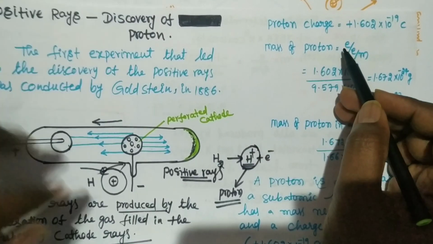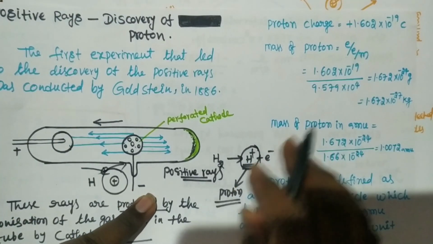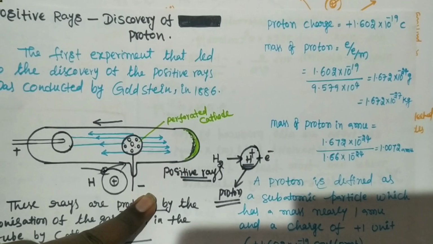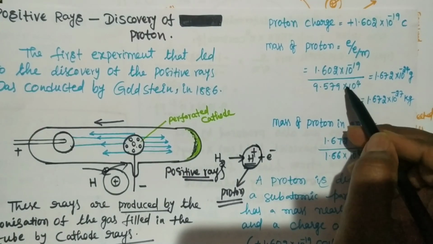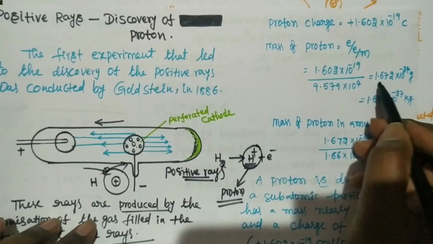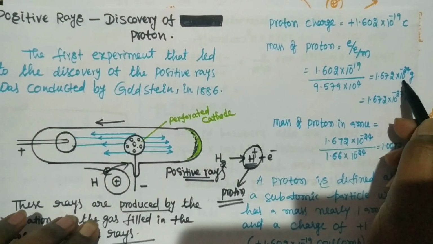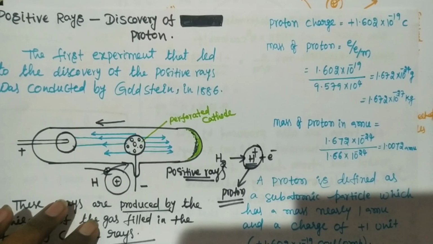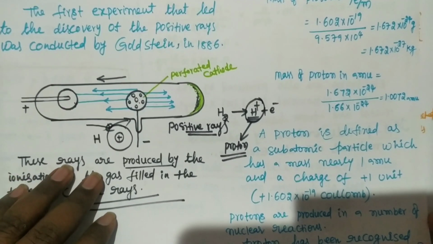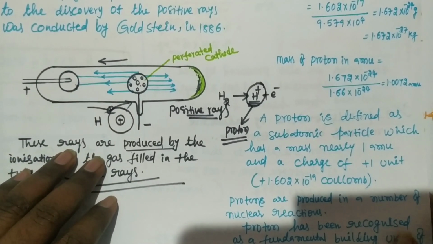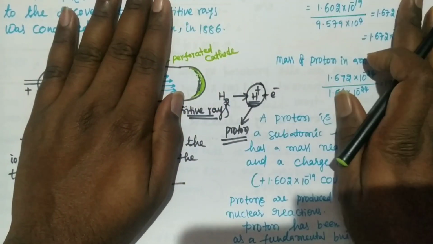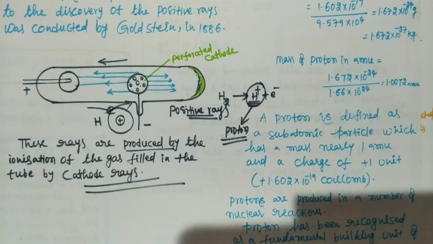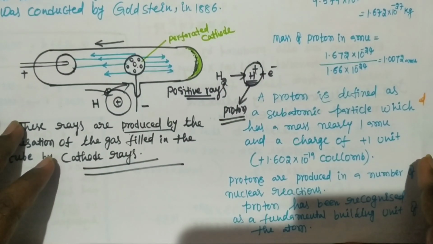Now the mass of the proton. The charge to mass ratio is 1.602 times 10 to the power of minus 19 upon 9.579 times 10 to the power of 4. This is the charge to mass ratio for the proton. The mass we get is 1.672 times 10 to the power of minus 24 grams, in kg, 10 to the power of minus 27 kg. These values are constant. They will never change, so you have to remember them. They will be used when we solve problems in this chapter. Sometimes they will give the values in the question also, depending on the question paper.